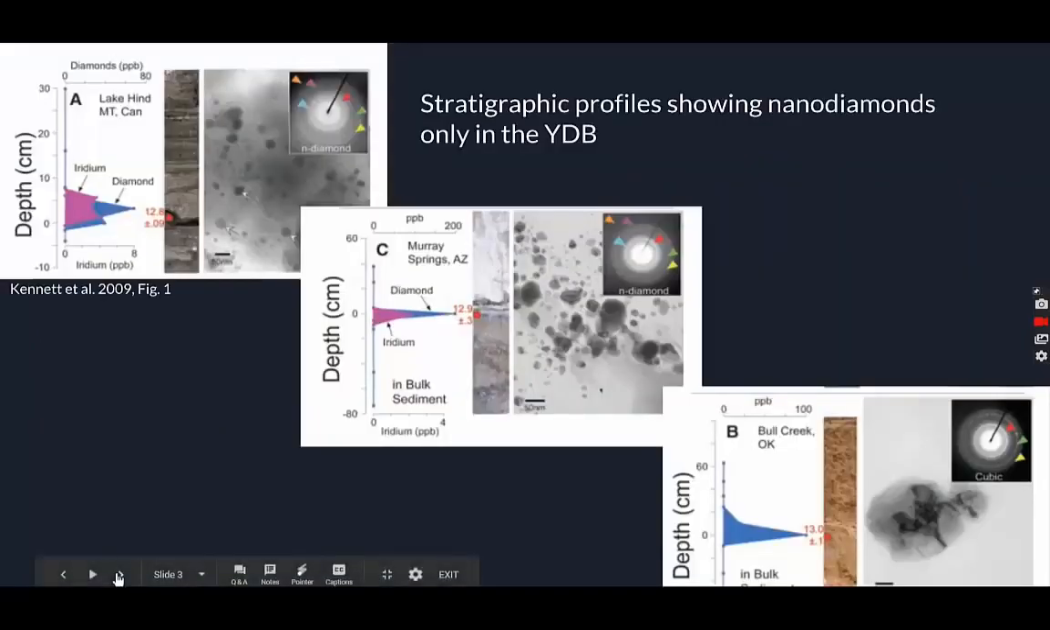These three figures, taken from Kennett et al., show the stratigraphy of the Younger Dryas boundary sediments. All three locations demonstrate high concentrations of nanodiamonds at the Younger Dryas boundary layer, and no nanodiamonds are present during any other period. This is strong evidence for the impact hypothesis.